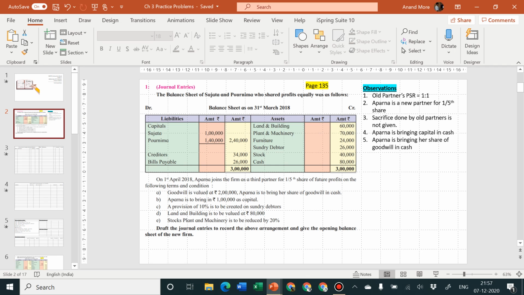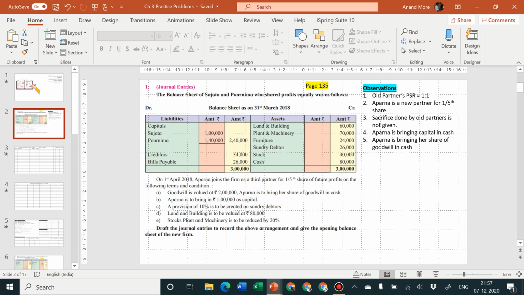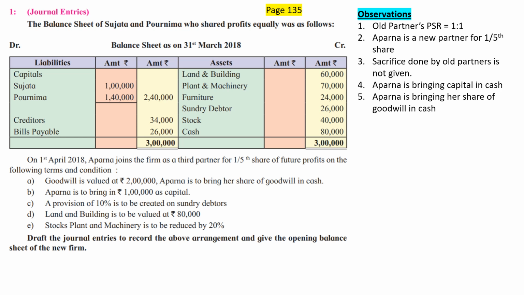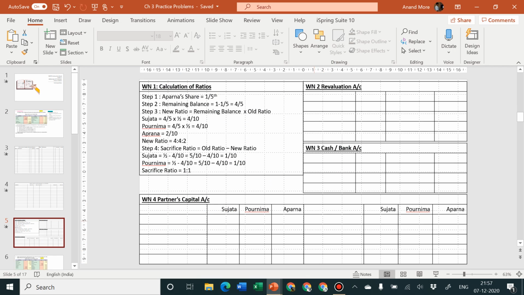Okay, so the first part of our working is over. We have calculated the ratios properly. Now the second part is, let us consider the balance sheet. What are the different things which are given in the balance sheet? Sujata's capital is given and Purnima's capital is given. What is the balance of capital? Look into the balance. 1 lakh is the balance of Sujata and 1,40,000 is the balance of Purnima. That is required to be completed. So let us consider partners' capital account, credit side, by balance brought down.